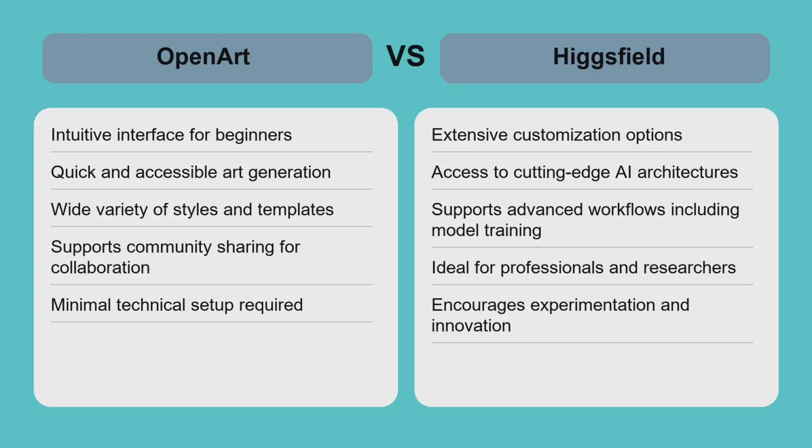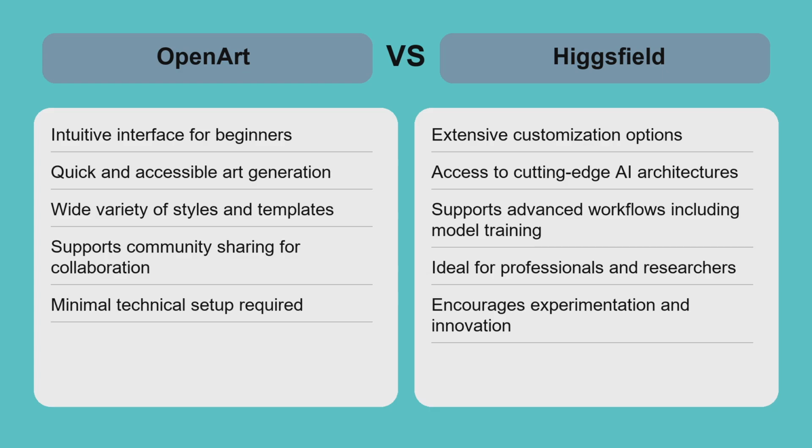Comparing OpenArt and Higgsfield highlights a trade-off between ease of use and creative control. OpenArt excels in quick, accessible art generation with minimal setup, perfect for users needing fast, attractive visuals without technical hurdles. In contrast, Higgsfield offers deep customization and experimental AI models, ideal for creators who want to innovate and tailor outputs extensively. For example, a marketer may prefer OpenArt for rapid content creation, while an AI researcher or digital artist might choose Higgsfield to explore unique styles or develop custom models.